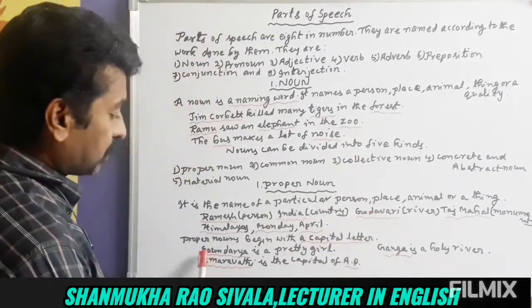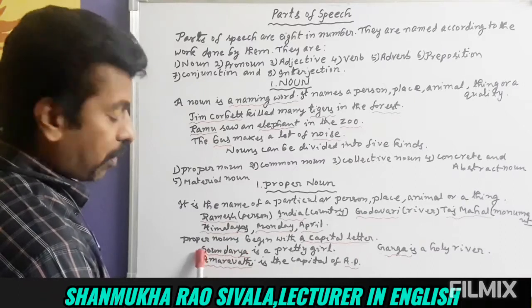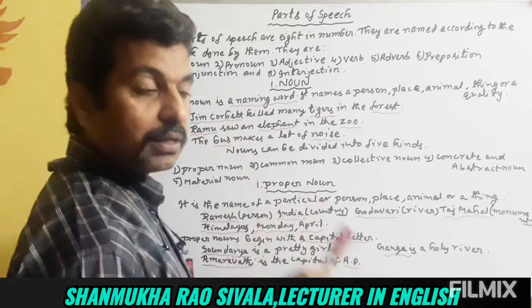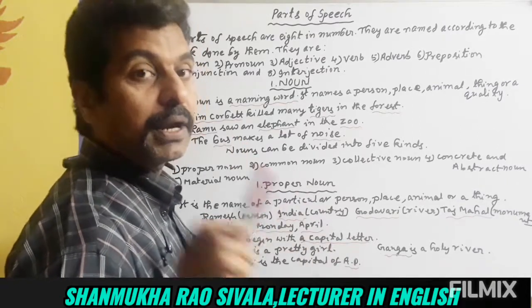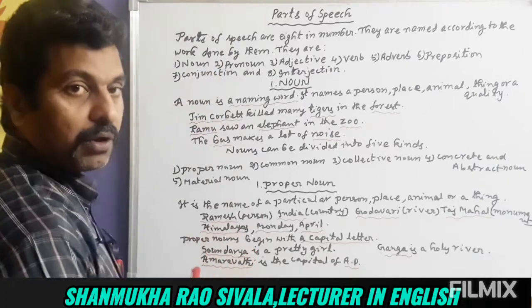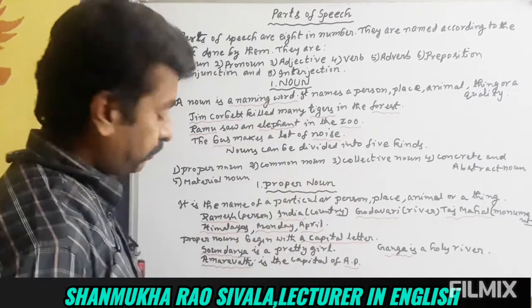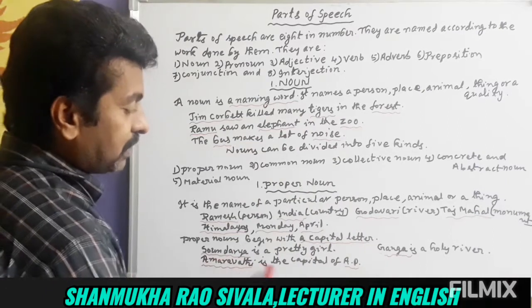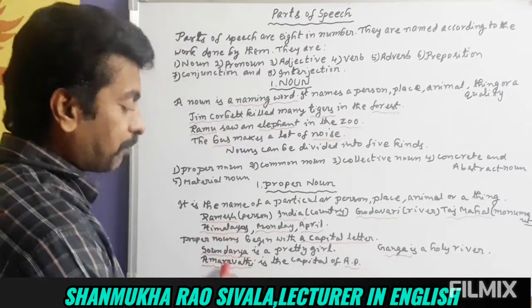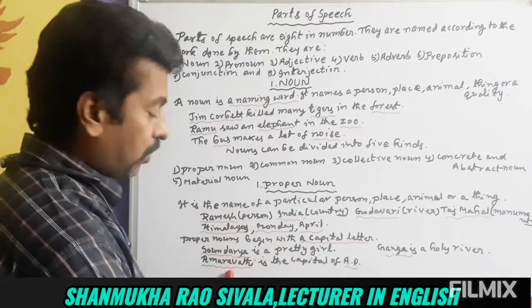Here you see Saundarya, yes, capital letter, proper noun. Saundarya is a pretty girl. Pretty, very attractive, beautiful girl. Saundarya is a proper noun, name of a particular girl. Amaravati is the capital of AP. Amaravati is the name of that particular place, proper noun.